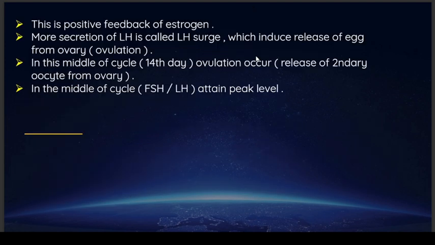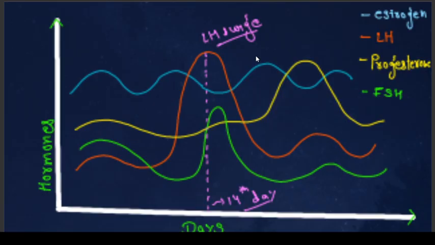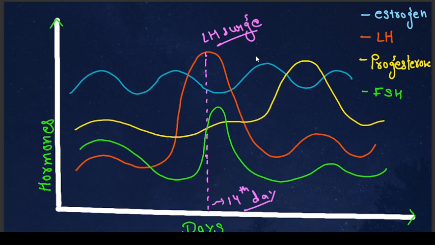This is the positive feedback of estrogen. More secretion of LH is called the LH surge, which induces the release of the egg from the ovary, called ovulation. In the middle of the cycle, at the 14th day, ovulation occurs. It is the release of the secondary oocyte from the ovary, as we discussed in the process of oogenesis in the last lecture. In the middle of the cycle, FSH and LH attain peak level. We have a graph for this which will be discussed further.